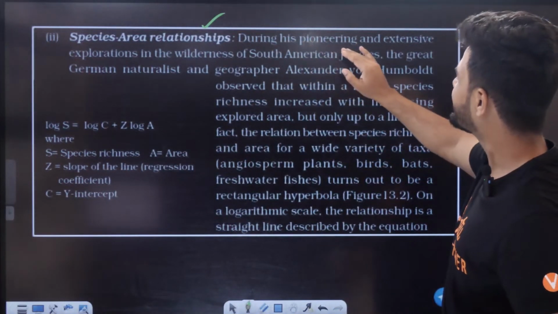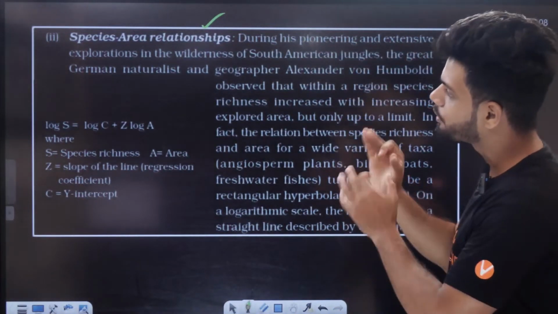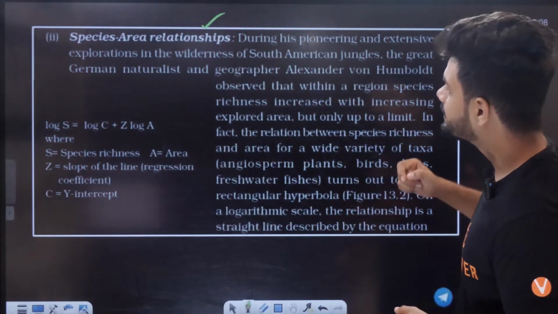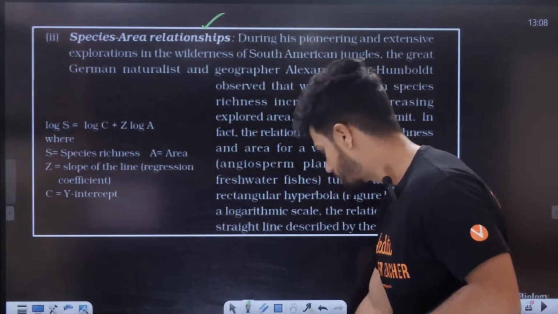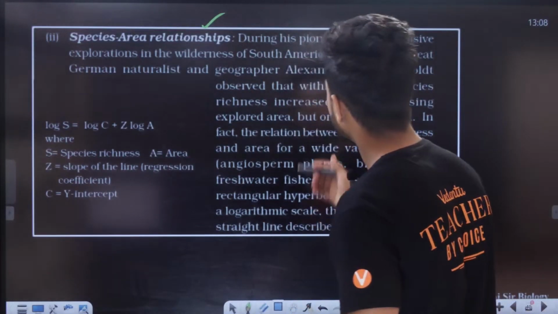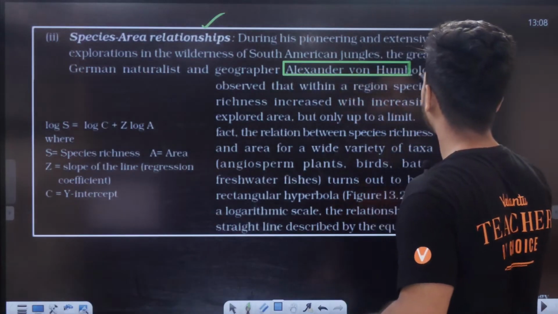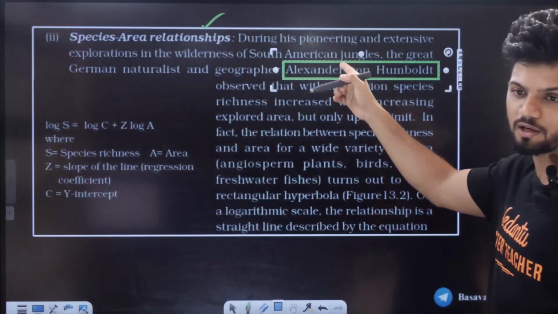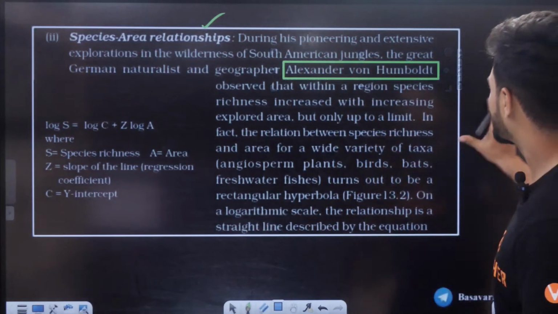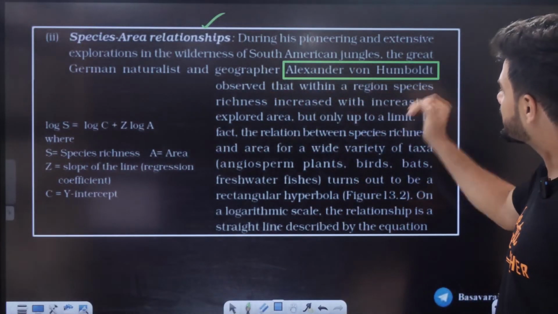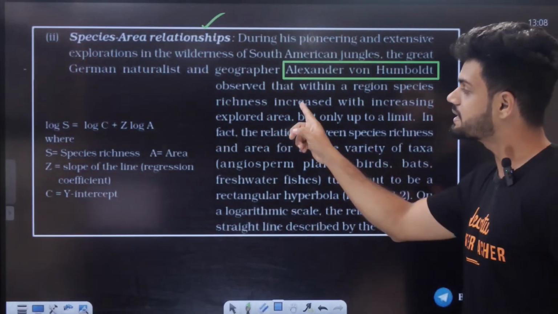During his pioneer and extensive explorations in the wilderness of South America jungles, the great German naturalist and geographer Alexander von Humboldt observed that within a region, species richness increased.